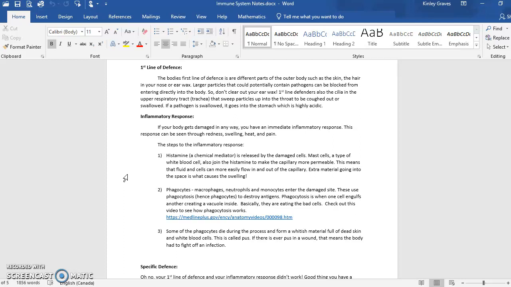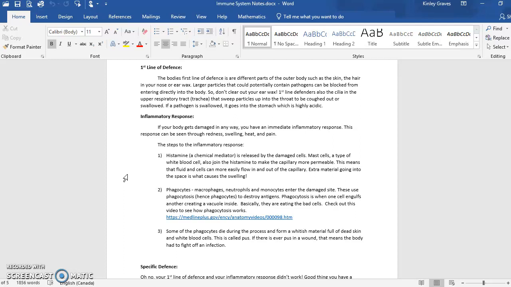Some other first line defenders are also the cilia in the upper respiratory tract. So just in the top part of your trachea, there's little hairs that actually sweep up into the throat. So anything that got caught in when you were breathing in, those little particles get swept back up into the throat so they can be coughed out or they can be swallowed. And then if a pathogen is swallowed, it goes into the stomach, which is highly acidic. So we have a full outer coating, which is your skin.